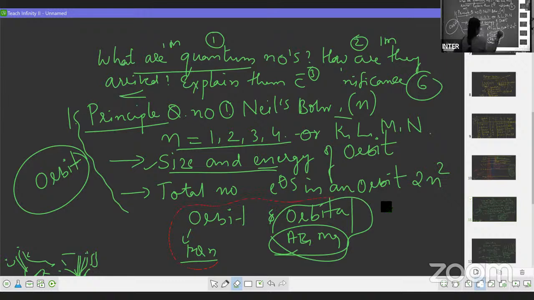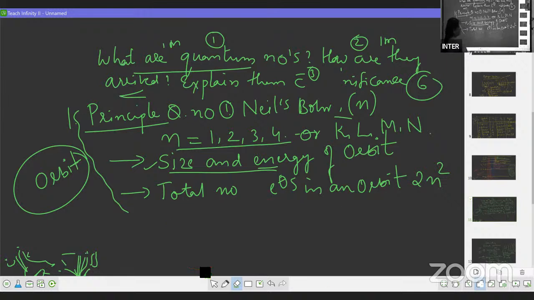Okay, students. Quantum number, you have to read about this. Right? So this is about the quantum number. Let's take this down.